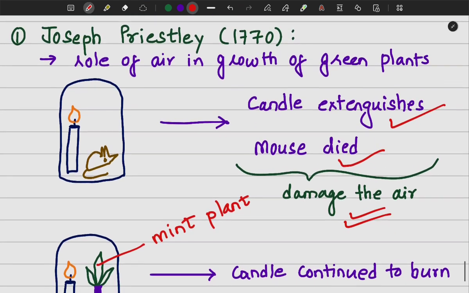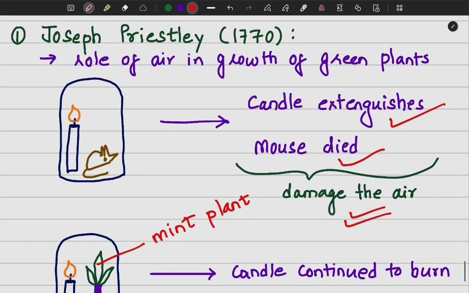So this was Joseph Priestley's experiment. I hope it is clear. He explained the role of air in the growth of green plants. In a way, oxygen is present in the air, in the atmosphere, right? So he indirectly demonstrated that oxygen is released by the green plants.